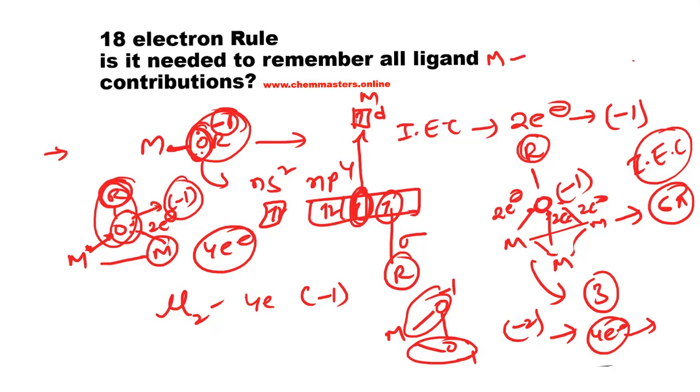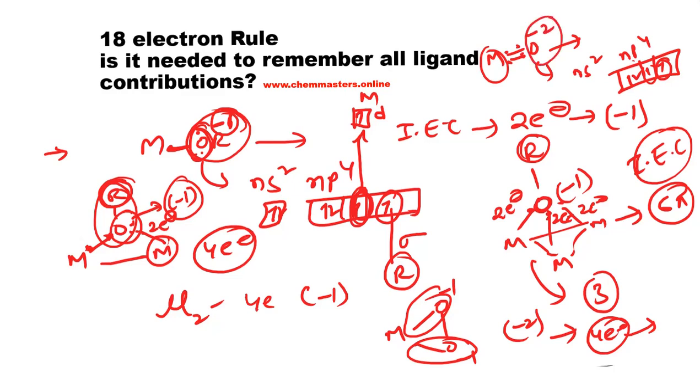And now just look at another case. If only one single oxygen is connected or coordinated with the metal, then what is the formal charge of the oxygen? Now just look at the valency here, 2s2 and 2p4. In this case, you can see we have 2 unpaired electrons. So these 2 unpaired electrons are in the making of coordination bond with the metal. So -2 oxidation state on the oxygen, and here the oxygen contributes 4 electrons. Okay, oxygen contributes 4 electrons.